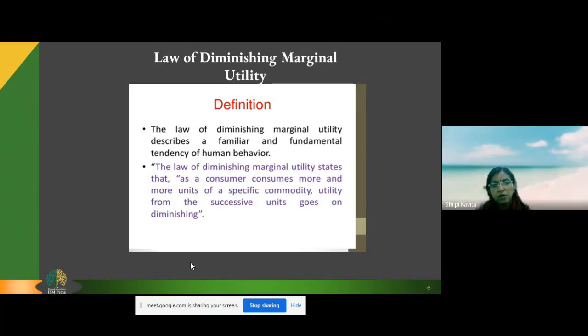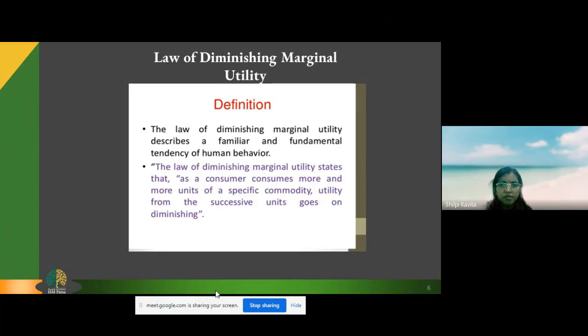Now if I consume the third chapati, with these 2 chapatis, my hunger has been satisfied to a certain limit. Now my hunger has been reduced and I am getting only 10 utils. So as we see in a graph of this, 20, 18 and 10, the satisfaction level is going down. So this postulate of the classical economists, the law of diminishing marginal utility, says that as we consume more and more of a good, the utility we derive from successive units goes on diminishing.